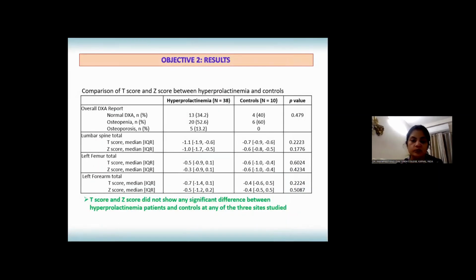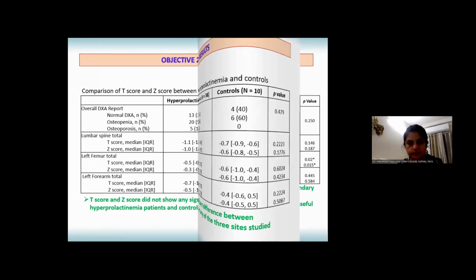So the results showed, this table shows comparison of T-score and Z-score between hyper and controls. And there is no significant difference, as we can see in the last column, for T-score or Z-score at any of the 3 sites. So this shows that T-score and Z-score did not show any significant difference between hyperprolactinemia patients and controls at any of the 3 sites studied.